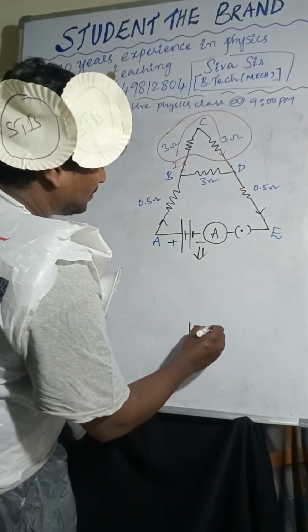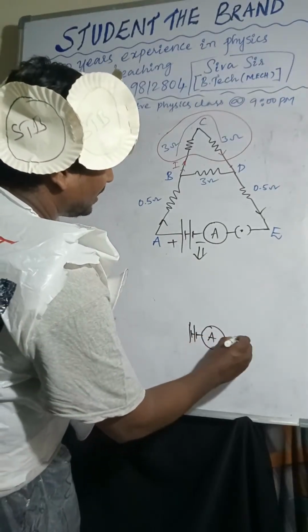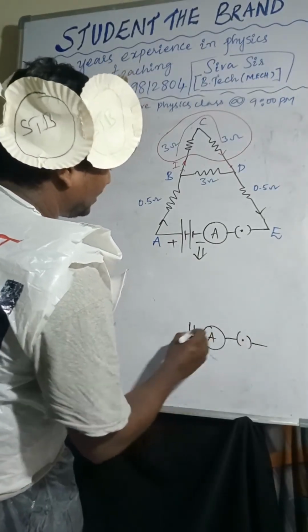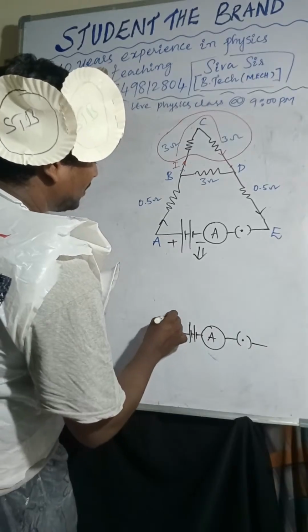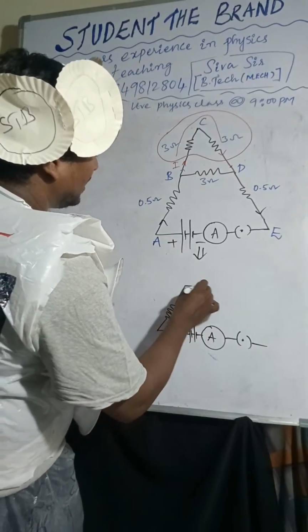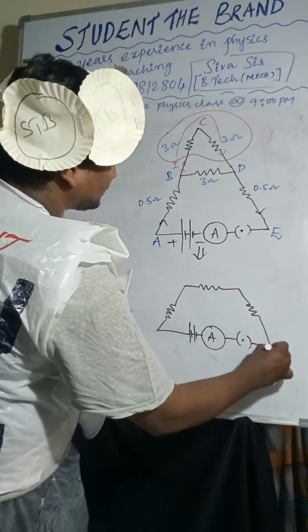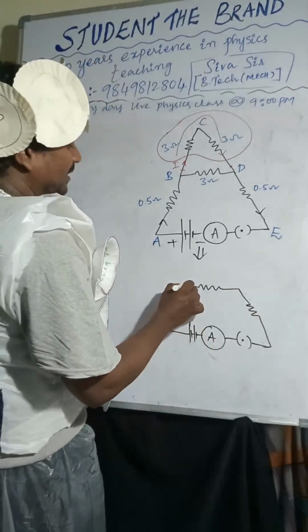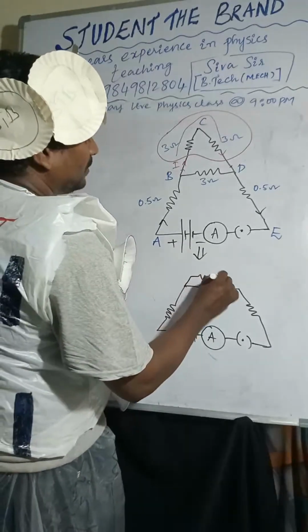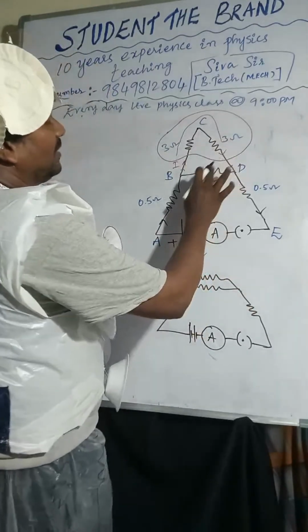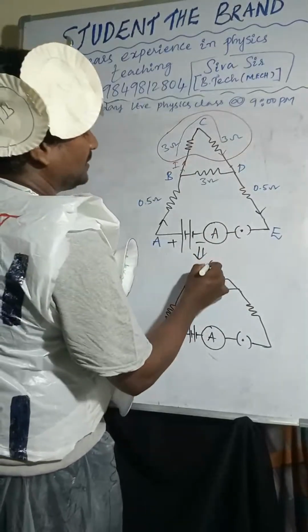Check once here. I'm taking the ammeter here, positive and negative I'm taking here, and this also. So these two resistors you are adding, how much did you get? 6. So here is 6 ohm.